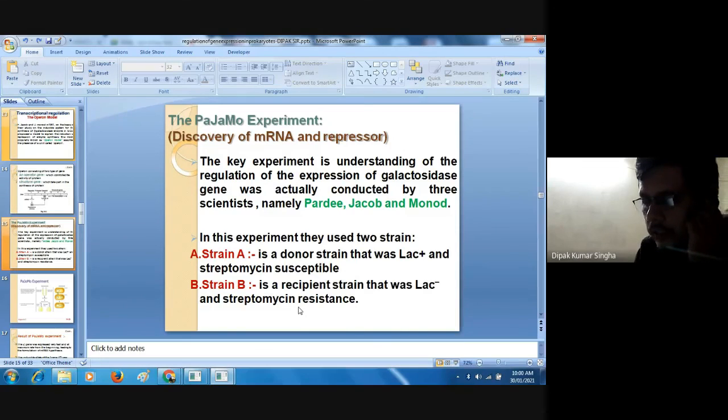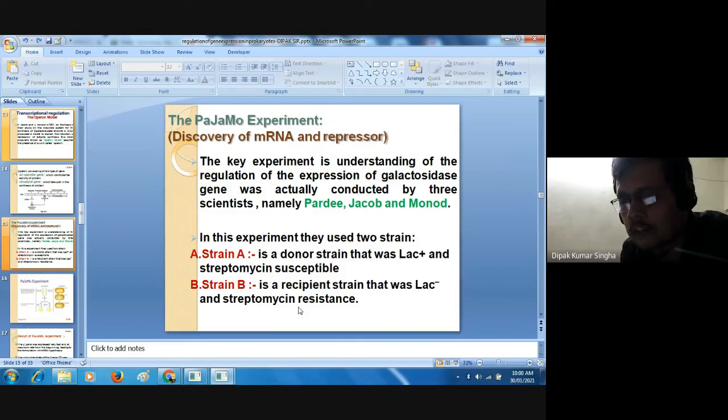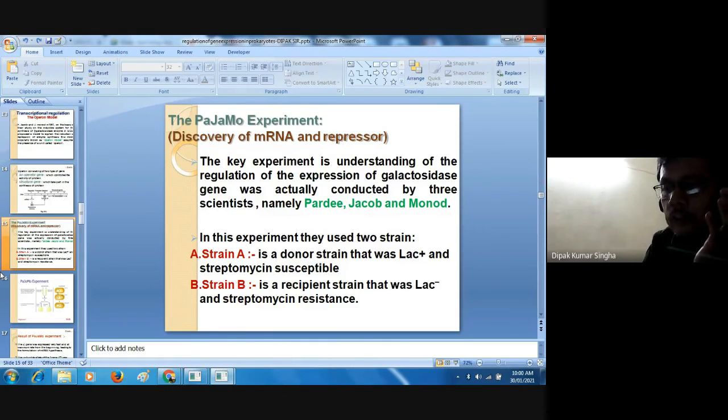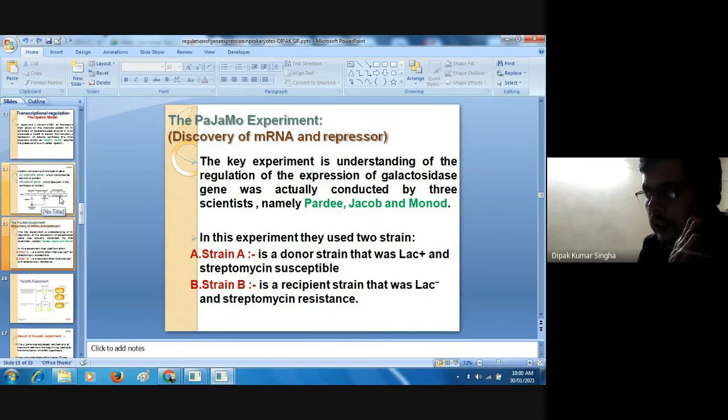Any question regarding this up to this? Because this model will start, then it will stop, so we need to discuss it completely. Otherwise, it will be a problem. So next day we discuss the Lac Operon system, totally based on the Lac Operon.